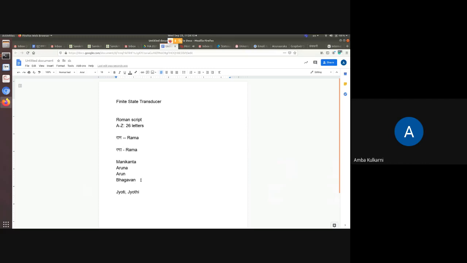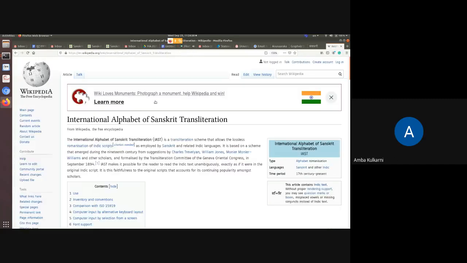The South Indians will pronounce this as Jyoti, and the North Indians will pronounce this as Jyoti. So these problems are there. When the Europeans wanted to write Sanskrit in Roman script, they said there should be some uniformity, one-to-one mapping. So they came up with this international alphabet of Sanskrit transliteration.